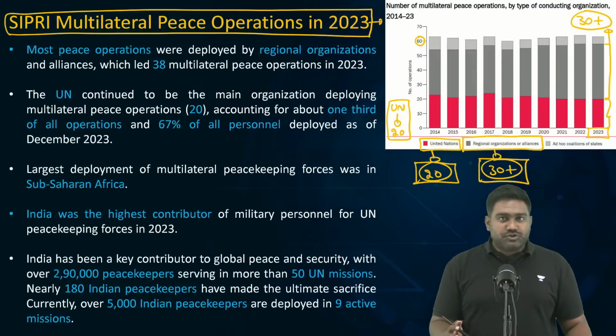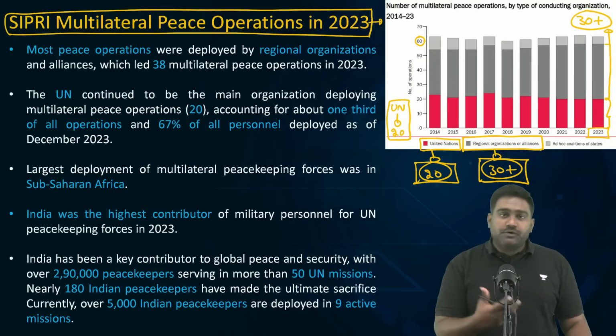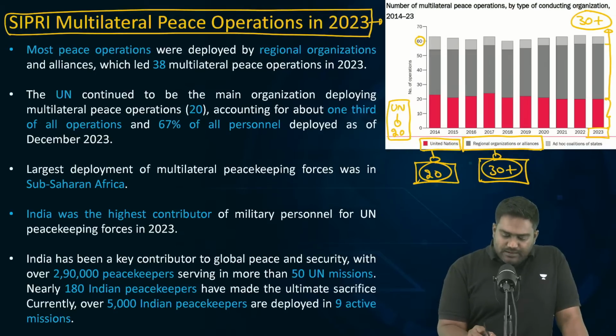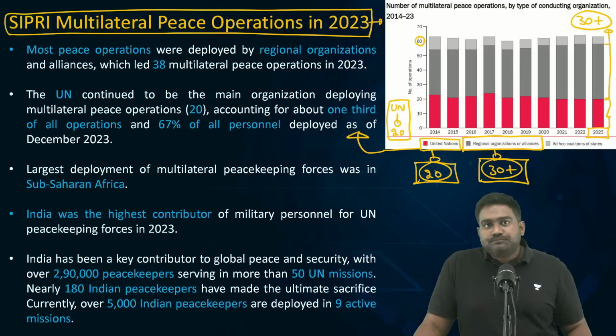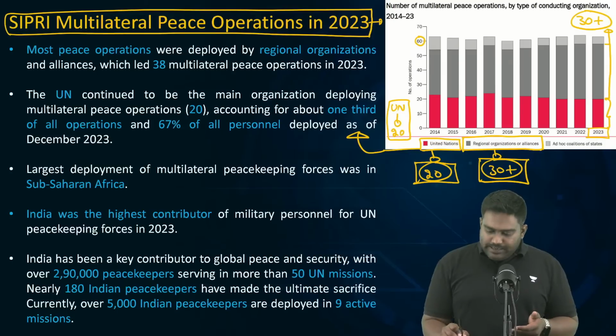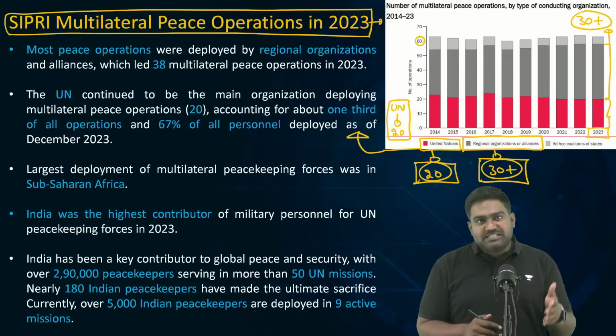But if you take the total personnel involved, the number of military personnel involved, then UN is definitely the largest entity running peacekeeping operations. Let's say if you take each organization separately, like in Southern Africa, in Eastern Africa, there are regional alliances running peacekeeping missions.